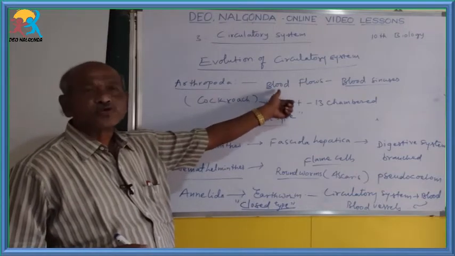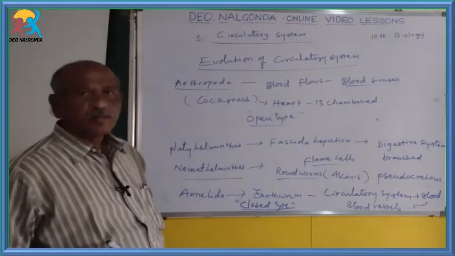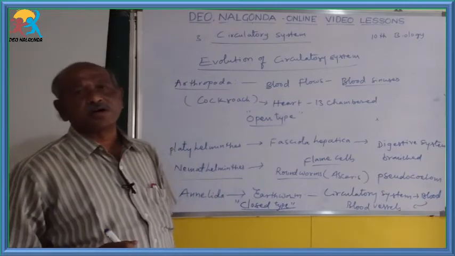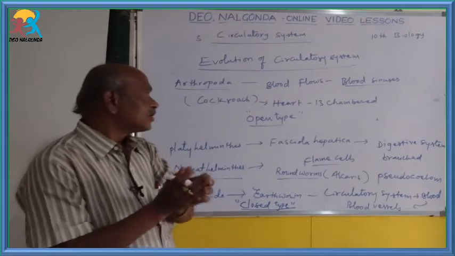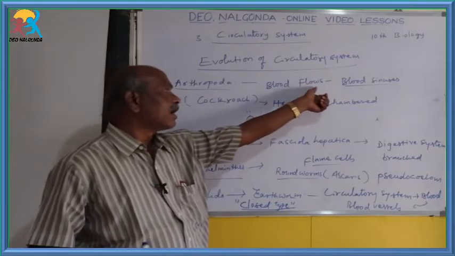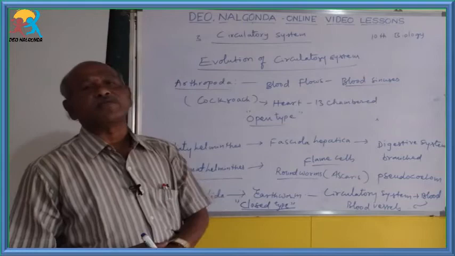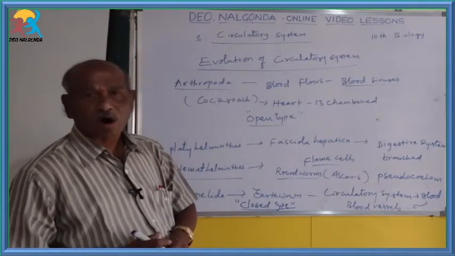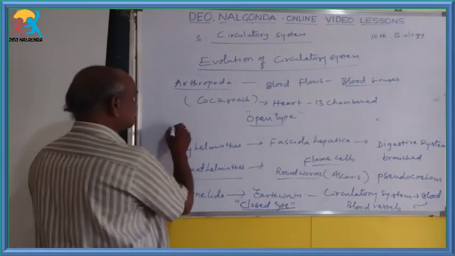In that, blood flows in the body cavities. Those body cavities are scientifically known as blood sinuses. Here the heart is also developed. A 13 chambered heart is present. With the help of the heart movements, the blood flows inside the blood cavities or blood sinuses. So it is called the open type of circulation.